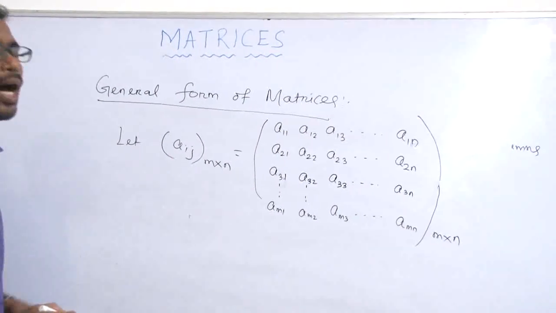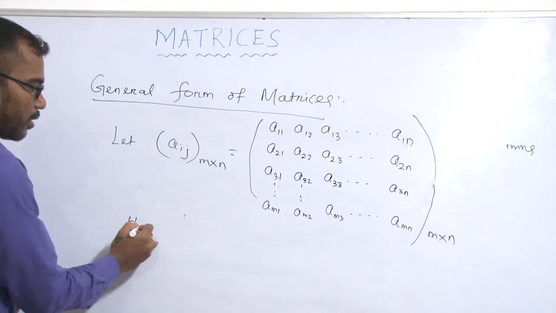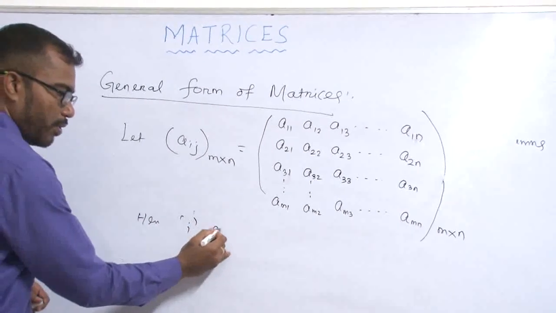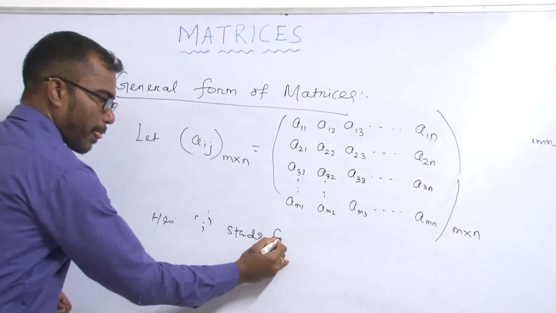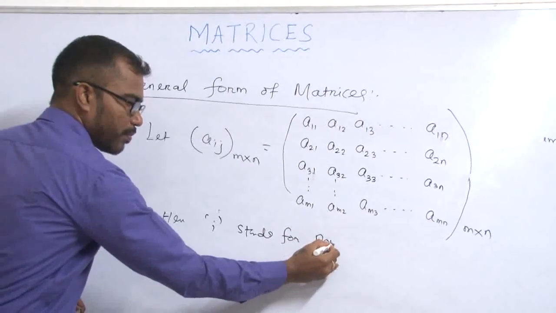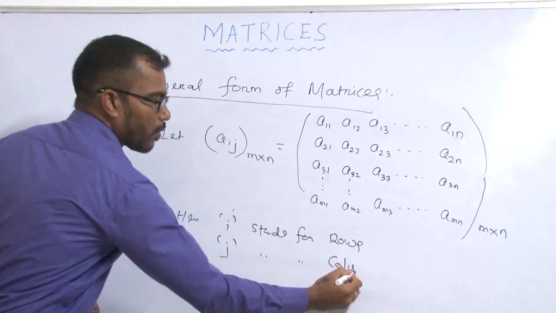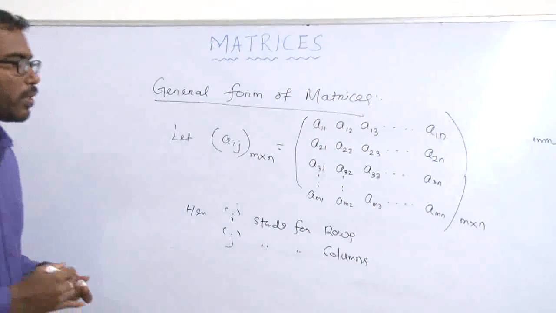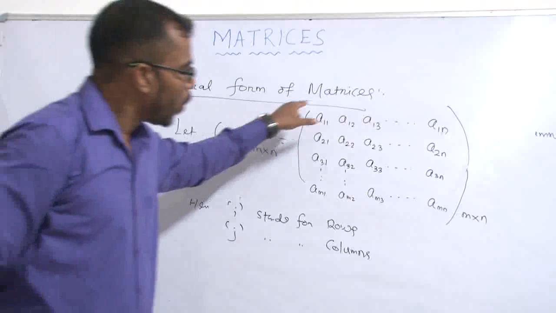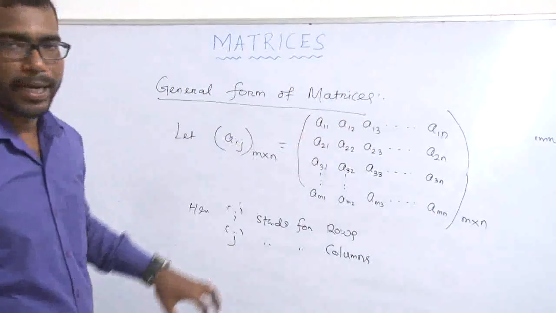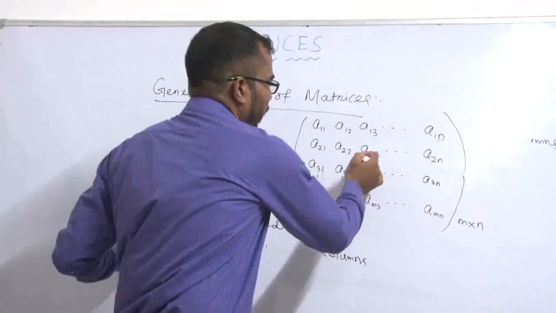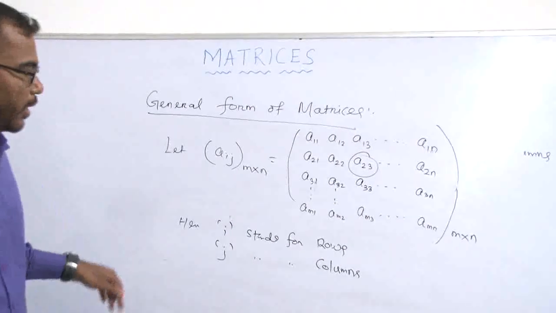So here in Aij, i stands for rows and j stands for columns. So all these elements are the positions of this matrix. Suppose we get a number, suppose A23.